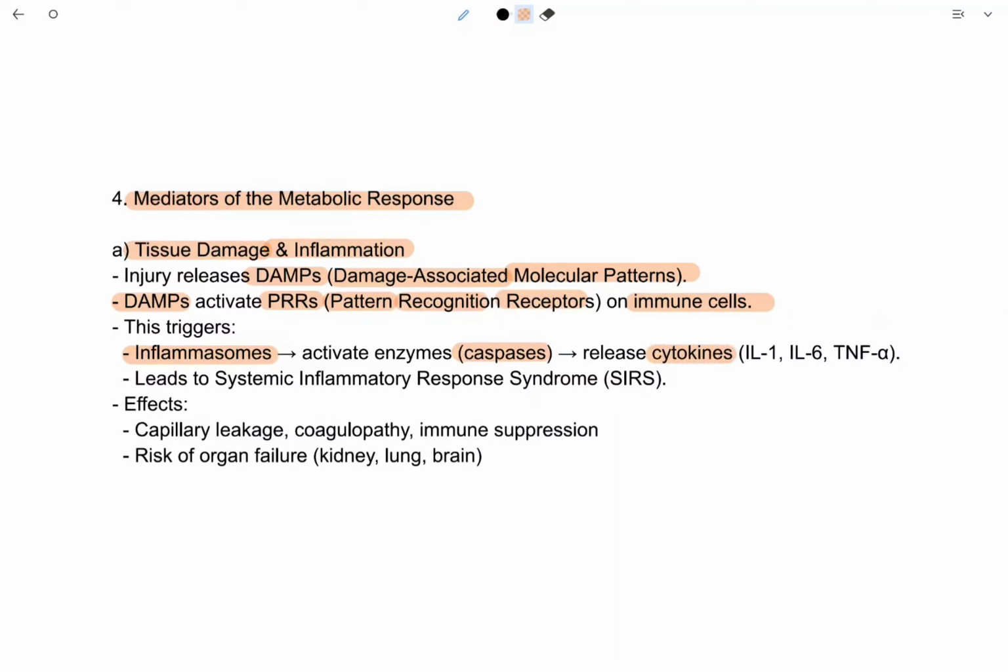There are three kinds of cytokines: IL-1, IL-6, and TNF-alpha. So it leads to systemic inflammatory response syndrome, or SIRS. Effects of SIRS are capillary leakage, coagulopathy, and immune suppression. So these are three effects. Then the risk of organ failure is increased, especially kidneys, lungs, and brain. So these are three risks of organ failure.